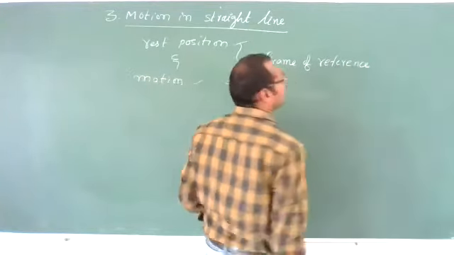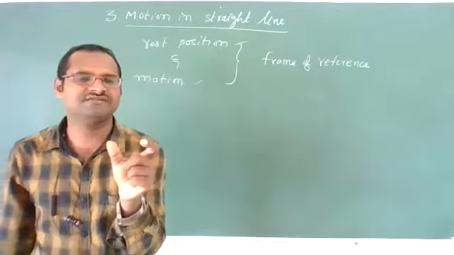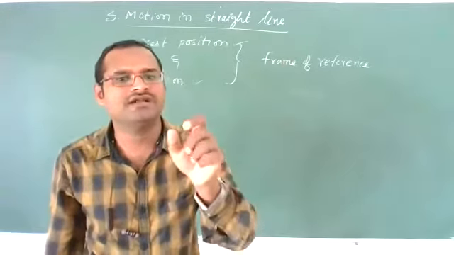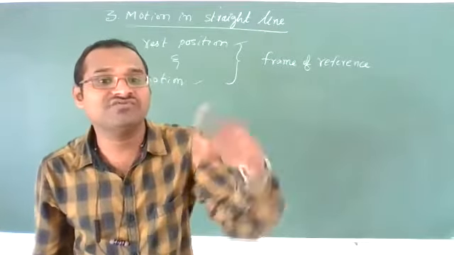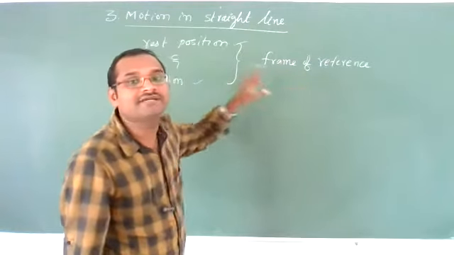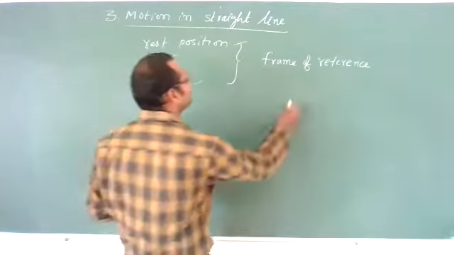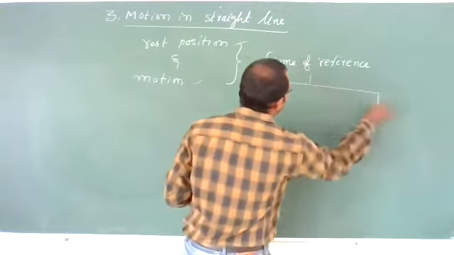This is a very, very important line. What is the frame of reference? A frame of reference is nothing but a fixed point or fixed location about which the rest position or motion of an object can be defined. That we call a frame of reference. There are many types of frames of reference.